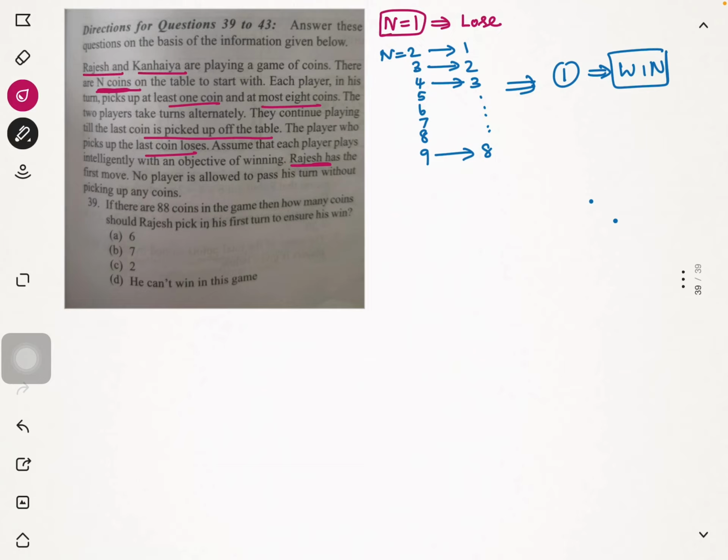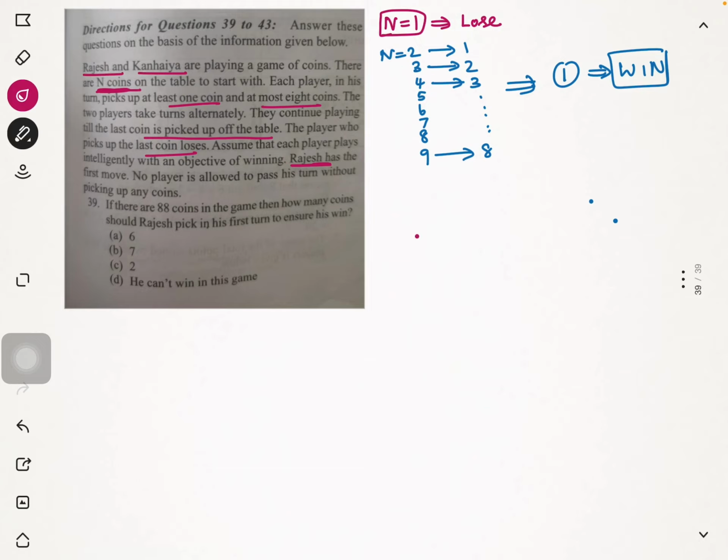So the rule here is, anybody who is going to pick from the table, if the person has 2, 3, 4, 5, 6, 7, 8 or 9 coins, then that person gets control of the game and can pick up as many coins as needed so that the other person will have only 1 coin to pick up, and can win the game.